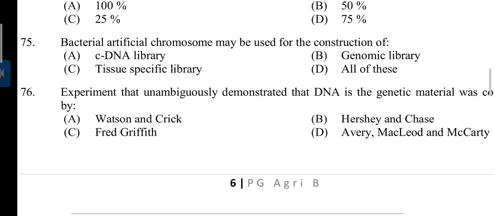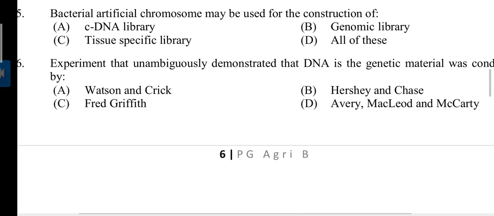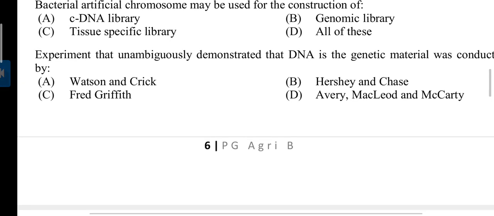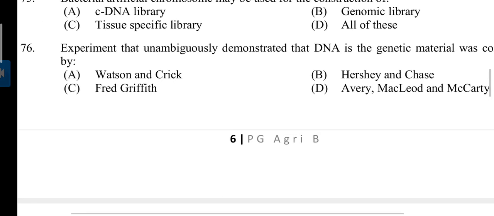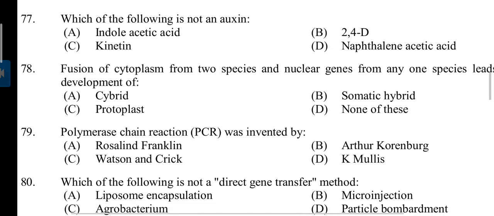Answer is genomic library. 76. Experiment that unambiguously demonstrated that DNA is the genetic material was conducted by Hershey and Chase. 77. Which of the following is not an auxin?